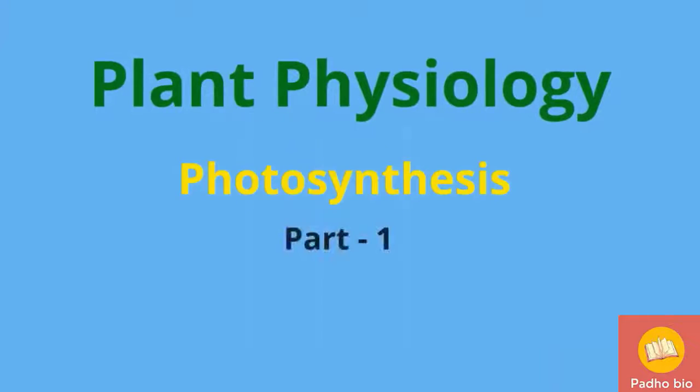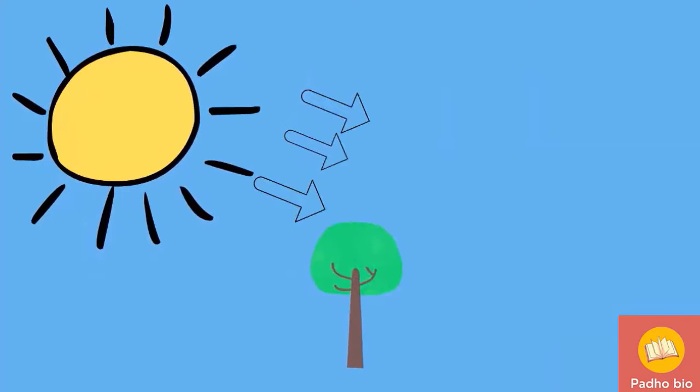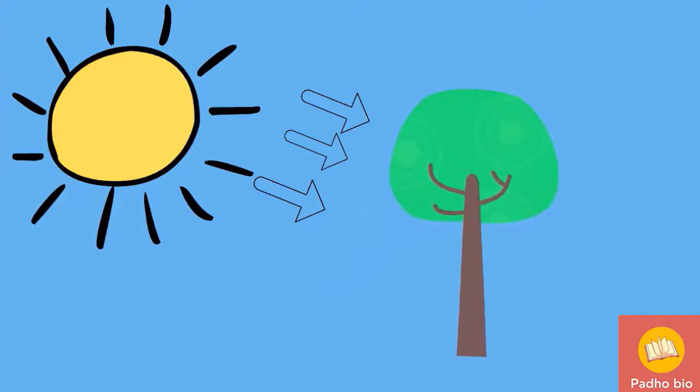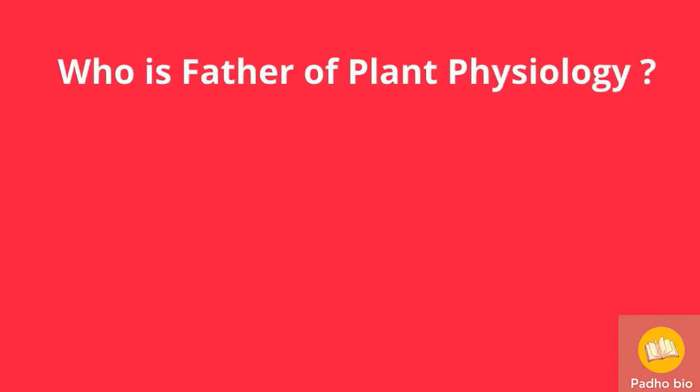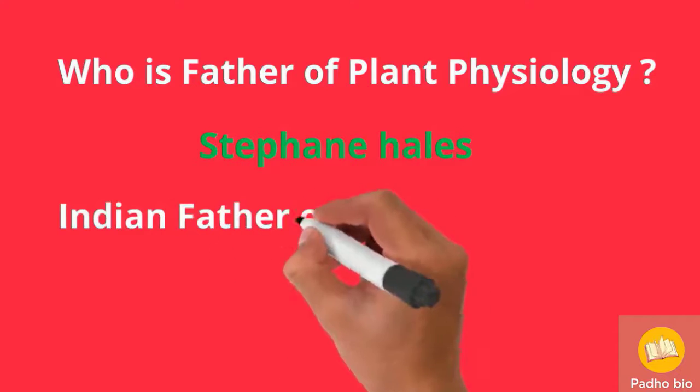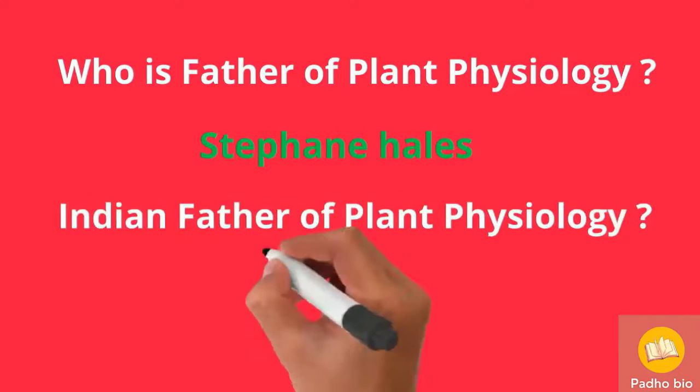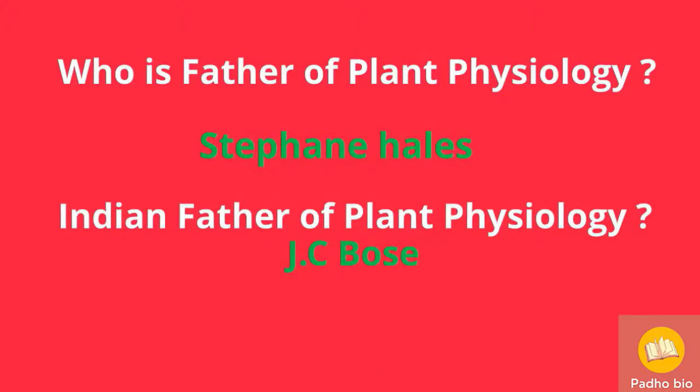This is the first part of photosynthesis in which we will discuss some basics about plant physiology. Sometimes a most common question arises: who is the father of plant physiology? And you have to answer Stephen Hales. And when the question is about the Indian father of plant physiology, then the answer is J.C. Bose, that is Jagdish Chandra Bose.